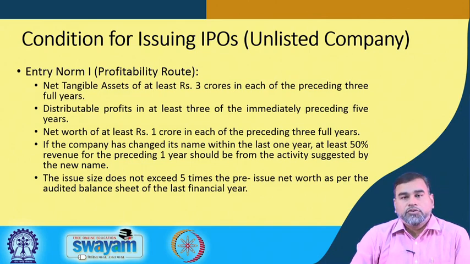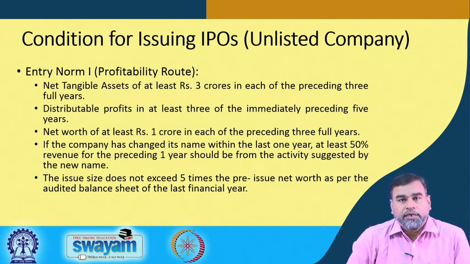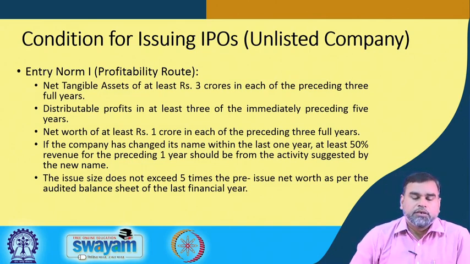The company that wants to raise an IPO should have net tangible assets of at least 3 crore in each of the preceding 3 full years. In the last 3 years, the company's net tangible assets, in the sense of the fixed assets we are referring to, should be at least 3 crore. And the company has generated profit, and there is a distributable profit for at least 3 of the immediately preceding 5 years.